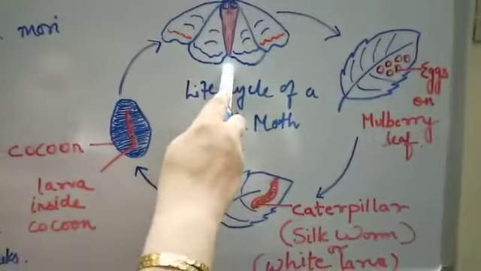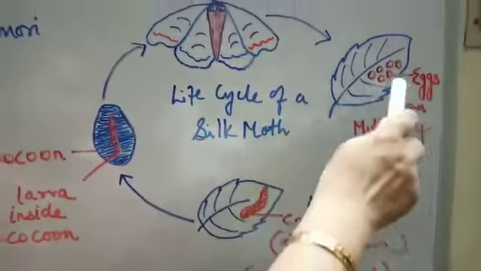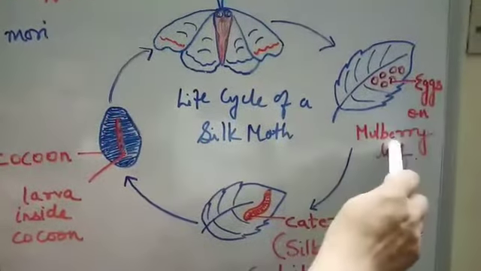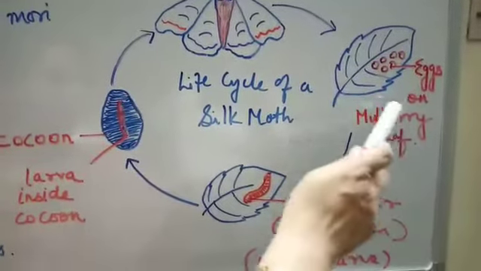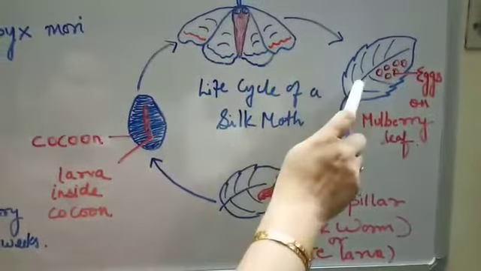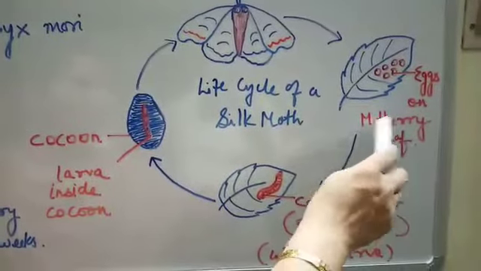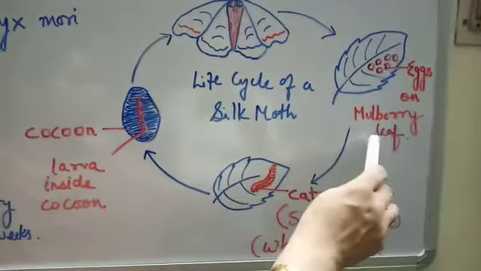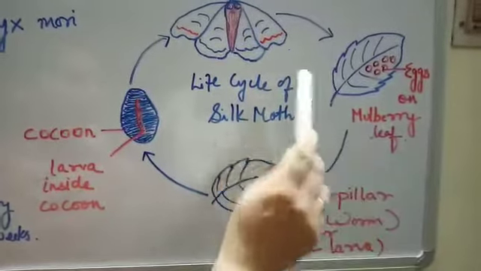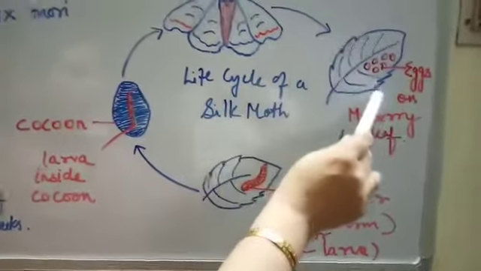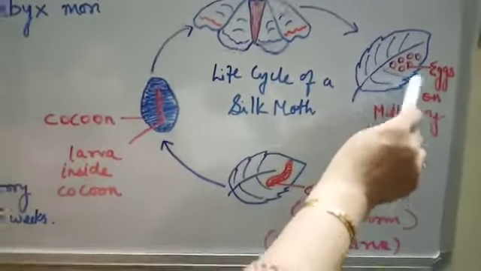Now children, the silk moth lays eggs only on mulberry leaves, okay? So they find a mulberry plant and they lay eggs only on the mulberry leaf, not on any other plant. At a time, they can lay about 100 eggs together.